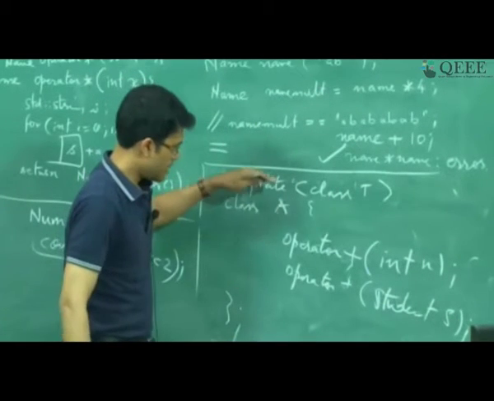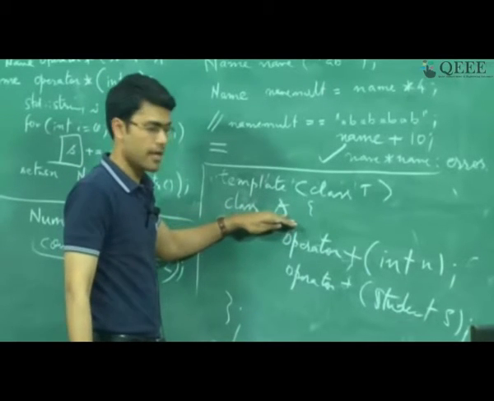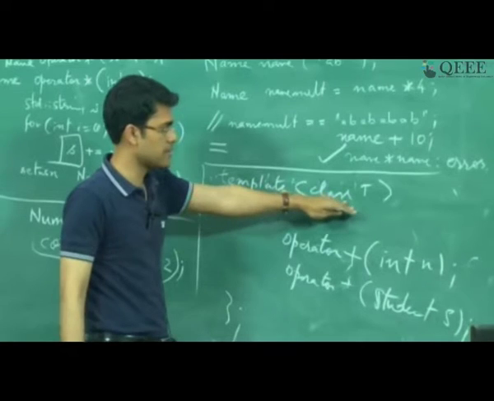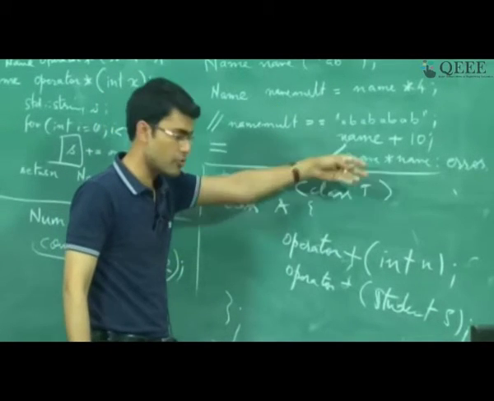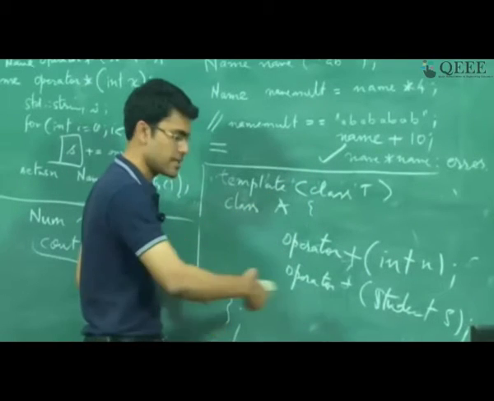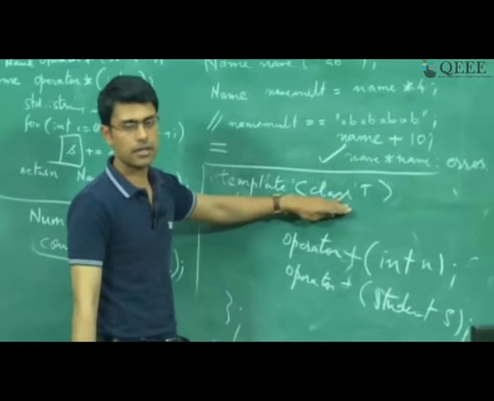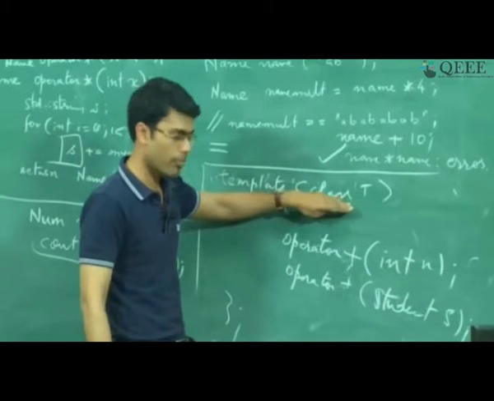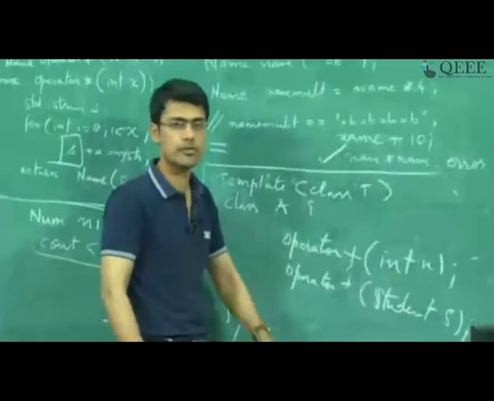So if I create a variable of type A using a templatized parameterized type, and that turns out to be an integer, then depending upon the type of the variable that I have passed, I might be invoking plus of integer or plus of student.